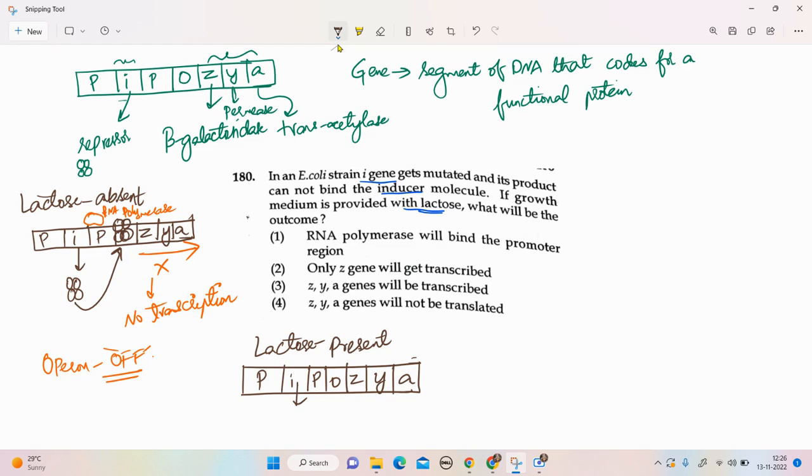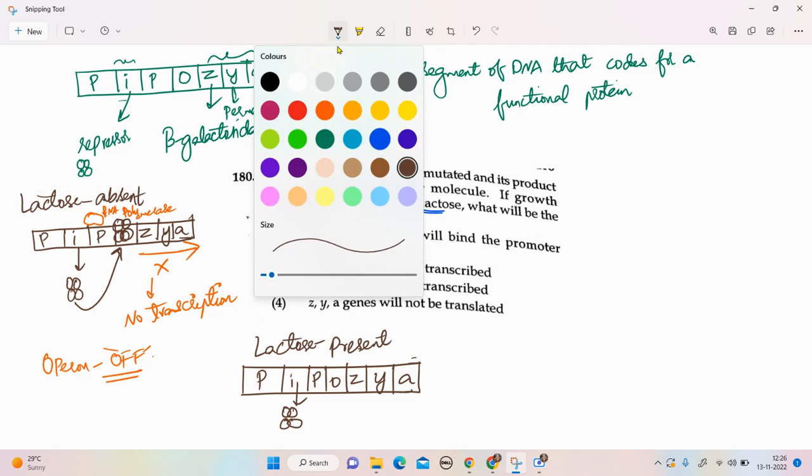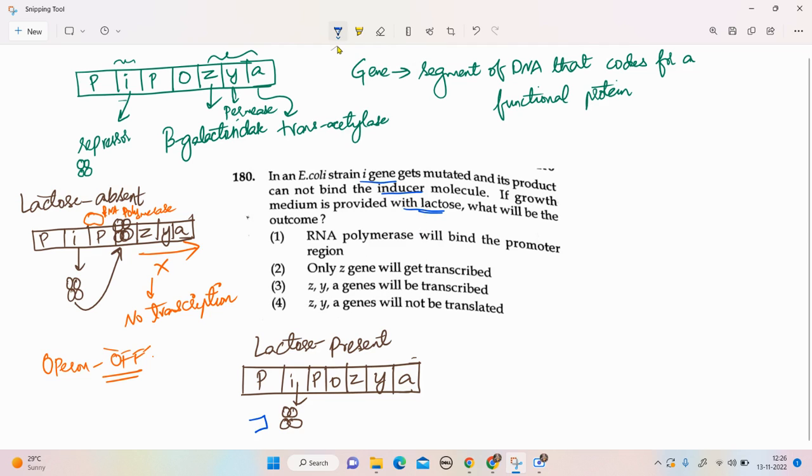Here, as usual, the I gene encodes for the repressor molecule, but lactose is provided in the medium. This lactose molecule binds to the repressor molecule such that it changes its conformation, as a result of which the repressor molecule cannot bind to the operator region.